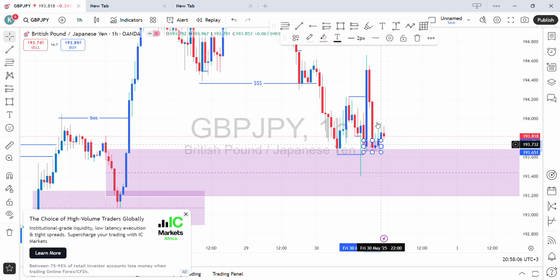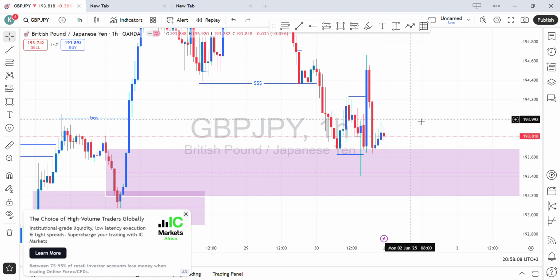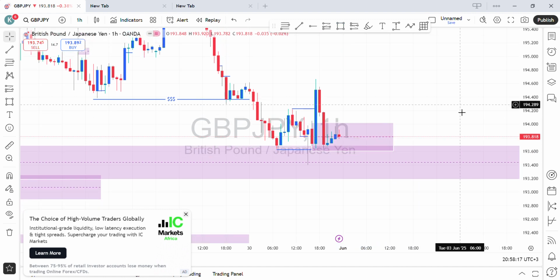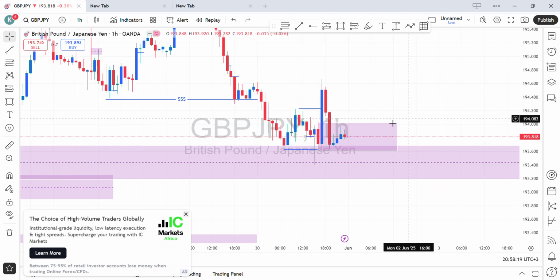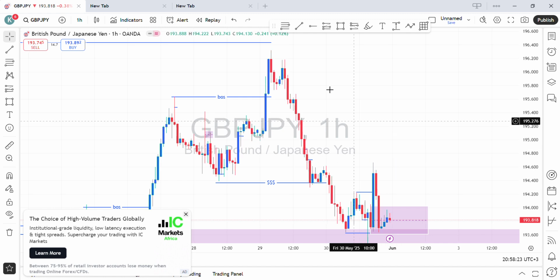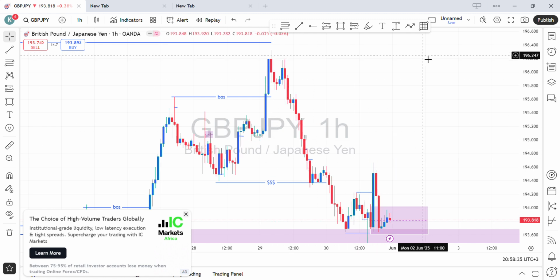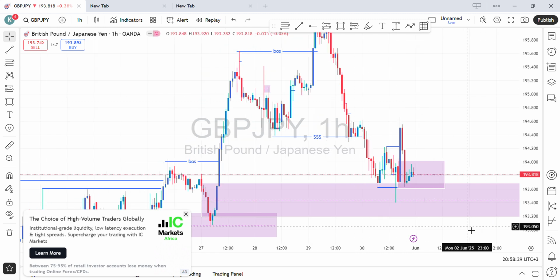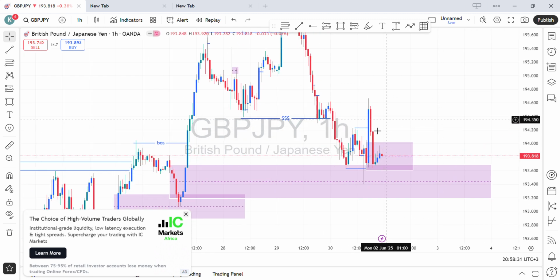And below here, we had this 1 hour order block. So on this 1 hour order block, we are going to look for buy confirmations from this point. Once we get the buy confirmations at that point, we are going to target this swing high over here. That is it on GBPJPY. The price is on our point of interest. What we are focusing on is looking for buy confirmations from this point.